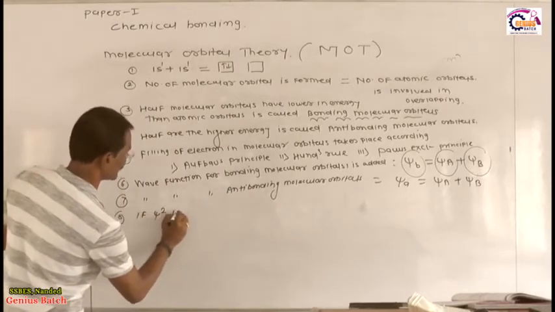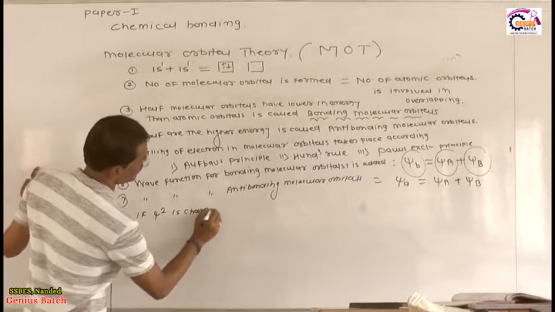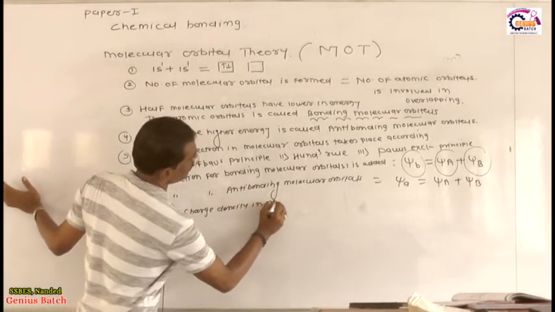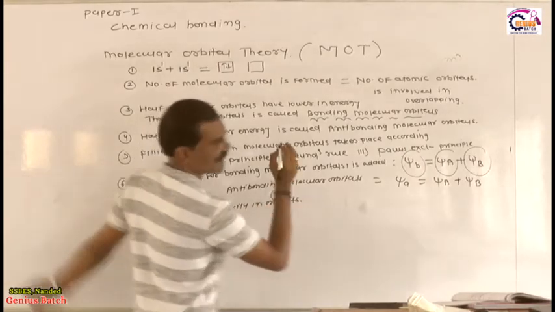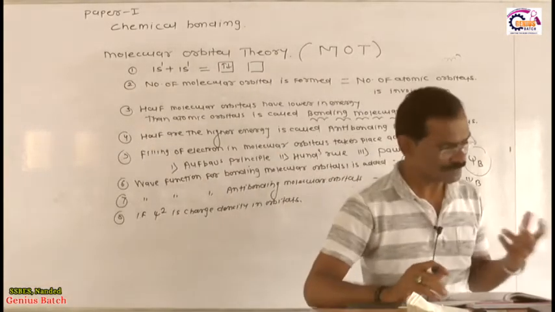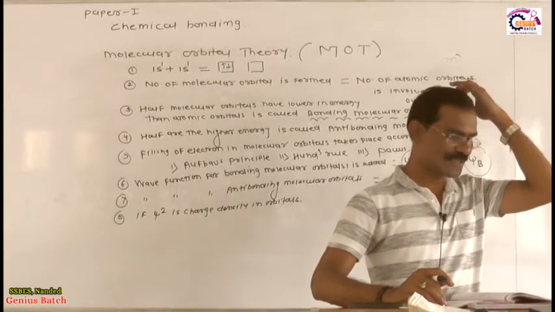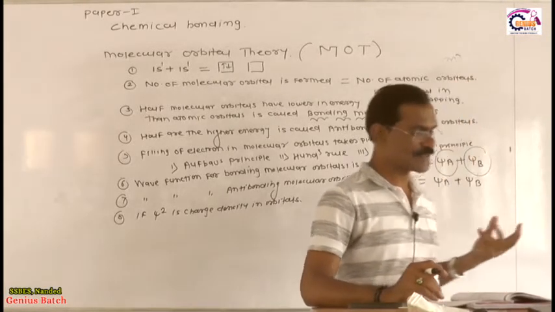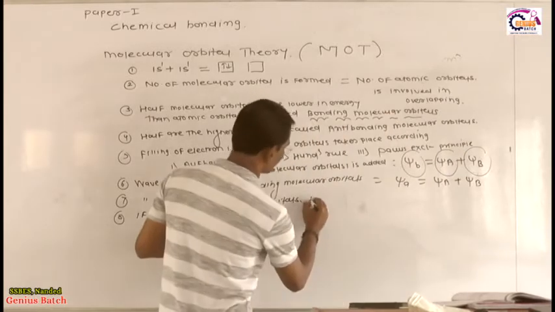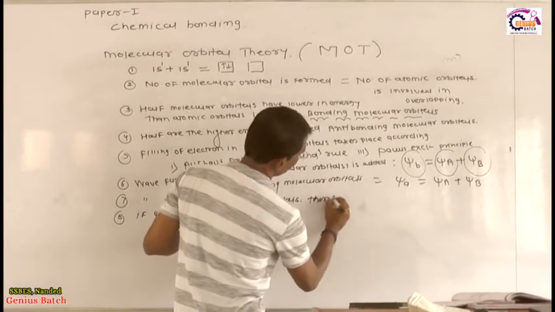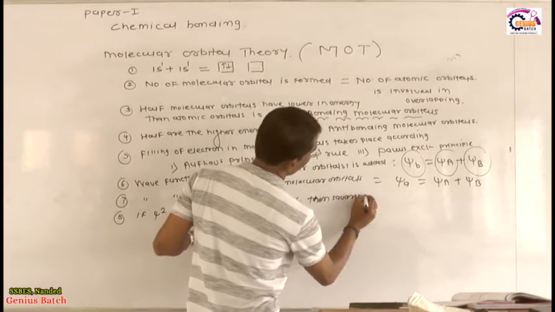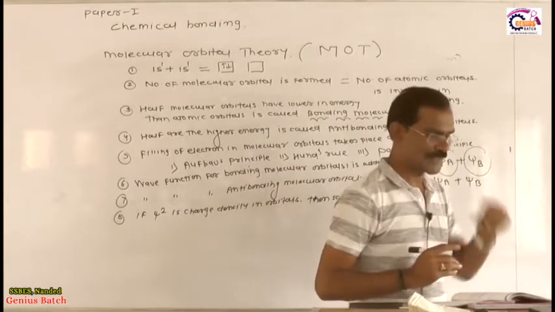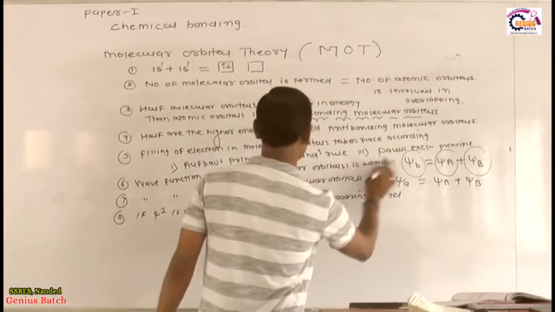If psi square is the charge density in orbitals, then what happens when we square the orbitals? We square these two orbitals, and psi b square is equal to the square of the bonding orbital.